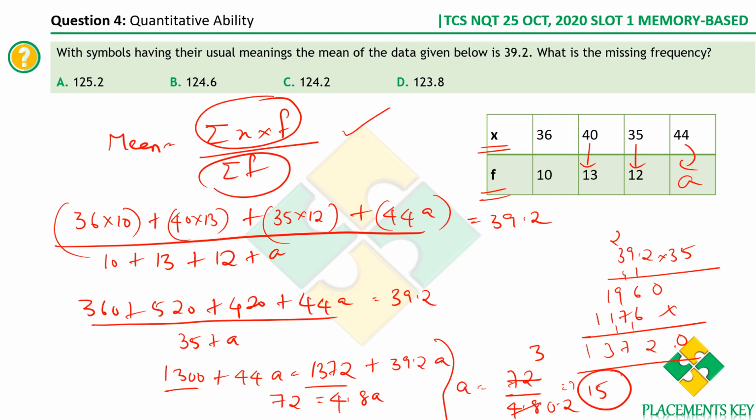Okay guys, I forgot to mention this. In all the questions till now that we have solved, we see that we are not getting any answer which is equivalent to an answer option. The answer that we have got is not found in the answer options. That is how the options were in the exact TCS NQT. So if that is the case, you can choose any option and you will be awarded the marks. Is it clear, guys? If you get an answer which is not there in any of the options, you can mark any option and you'll be awarded the marks. That's what was told.